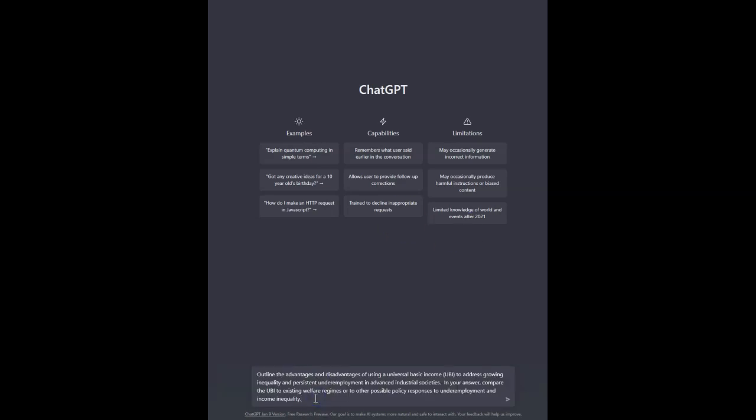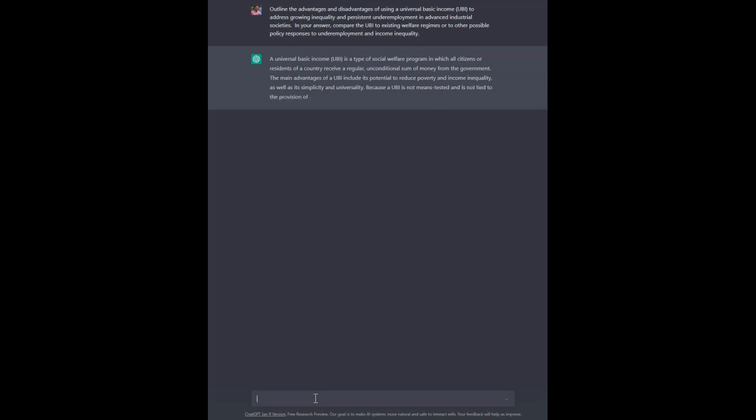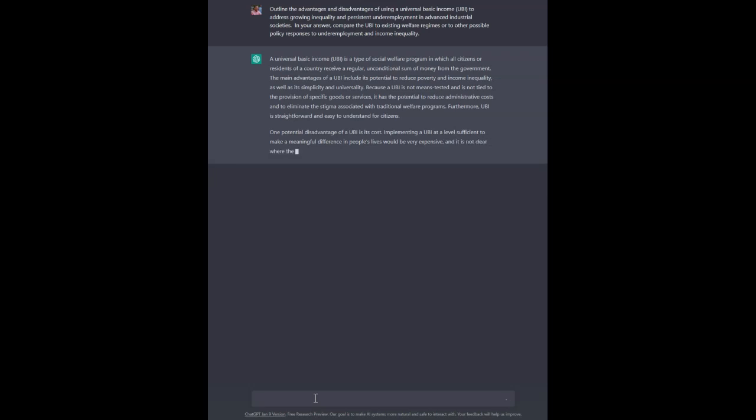So here's our question. Outline the advantages and disadvantages of using a basic universal income to address growing inequality and persistent underemployment in advanced industrialized societies. In your answer, compare the UBI to existing welfare regimes or to other possible policy responses to underemployment and income inequality.